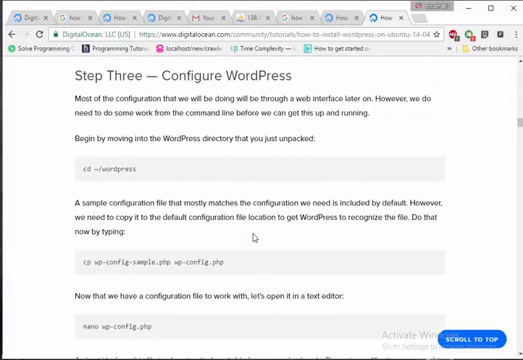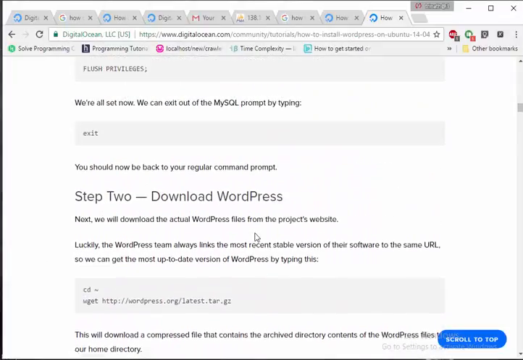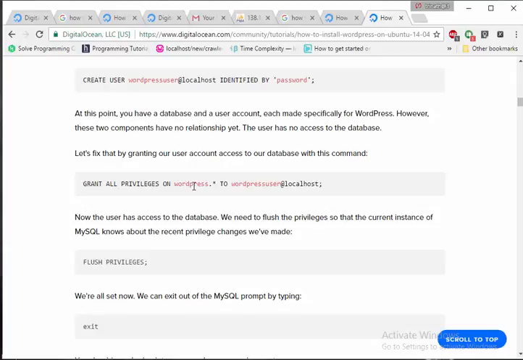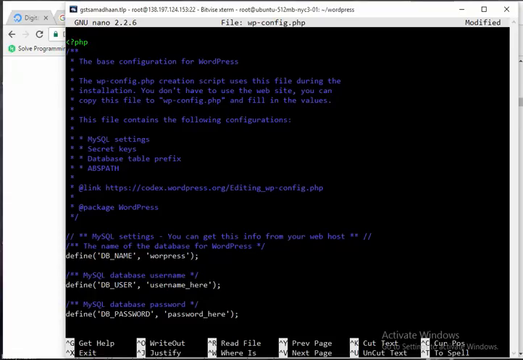And the user is, if you don't know, you can just scroll up, and here you can see this is the database and this is the database username. So just go there, delete the old value and paste it here.